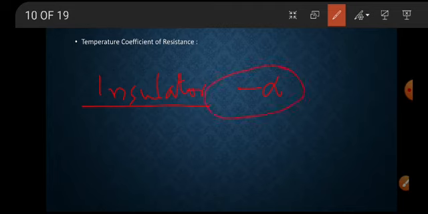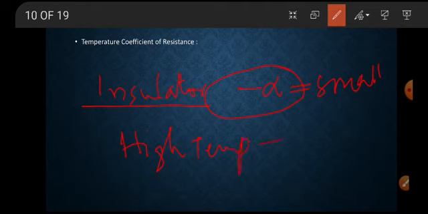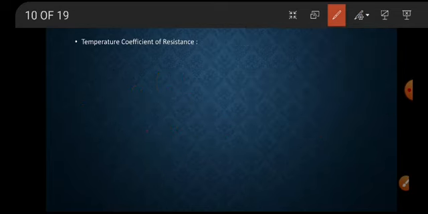For this type of material, at high temperature it behaves like a conductor. For example, glass, rubber, ceramics, diamond, boron, etc. These are the examples for that.